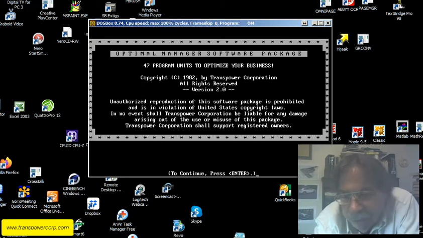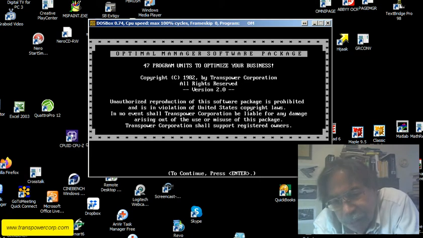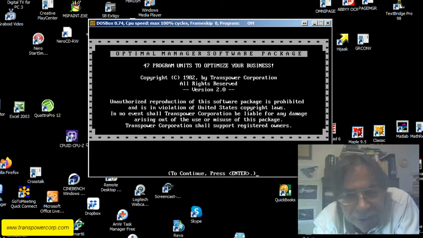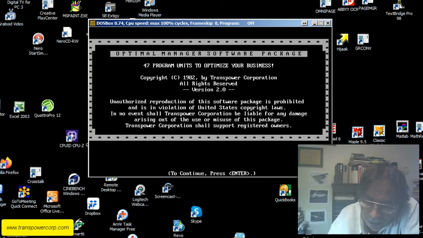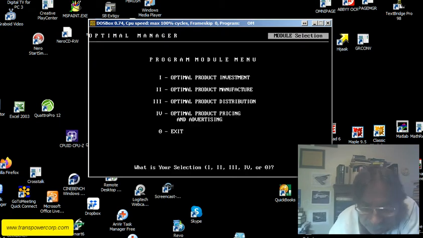So we've been doing one program unit per week. You can see the sign on screen here: Optimal Manager software package, 47 program units to optimize your business. Many of the program units contain sub-program units. Today's program unit, which is inventory control, has 4 sub-program units actually. So I hit enter here.